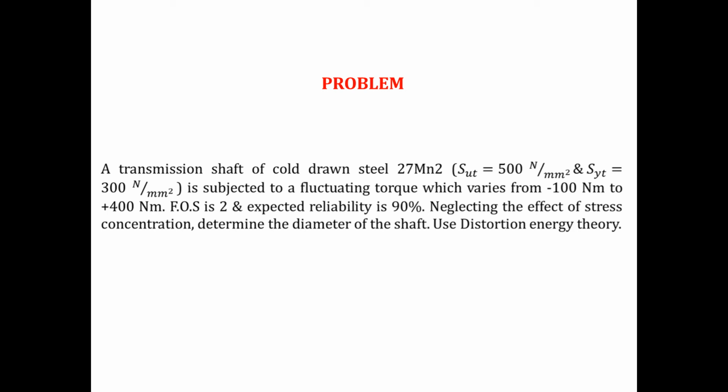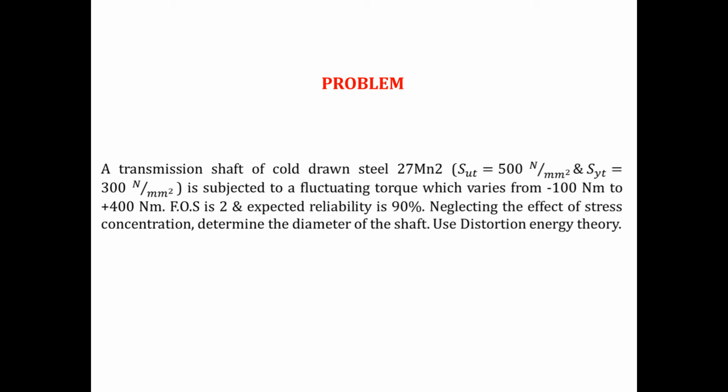Due to this fluctuating torque, the shaft will fail in fatigue. Why? Because any fluctuating torque or fluctuating load will give rise to fatigue failure. So the shaft will fail in torsion by fatigue.